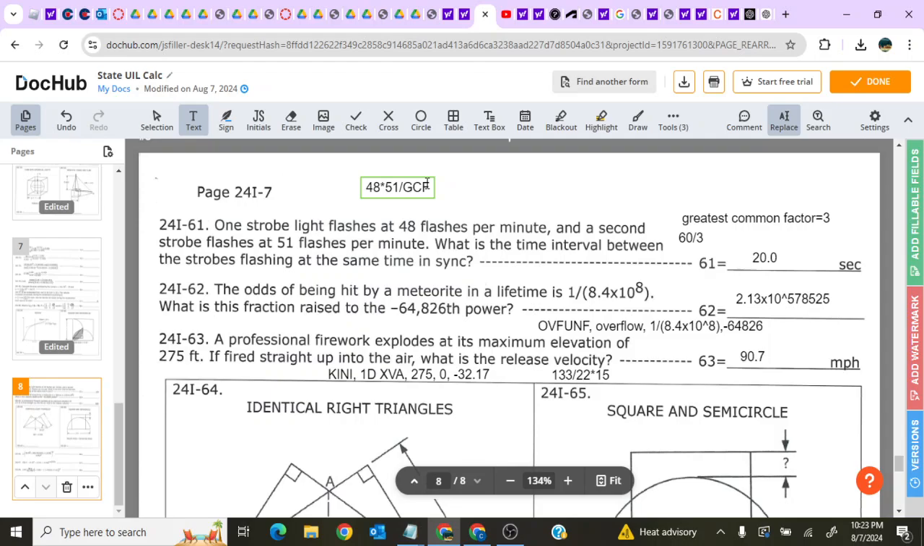15 flashes per minute. You just have to find the greatest common factor and divide by it. Maybe you can imagine it as 1 over 48. Really? No, 48. I'm sorry, I really can't explain it well. It makes sense in my head, but I can't explain it in a way that I'm happy with.